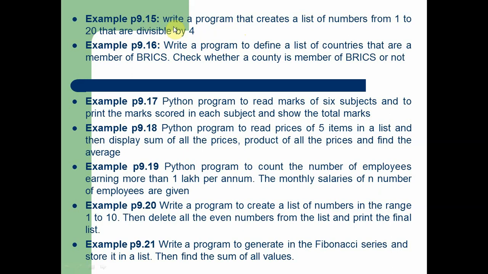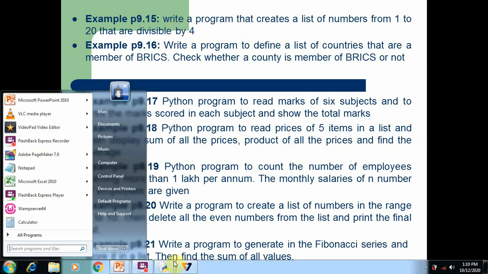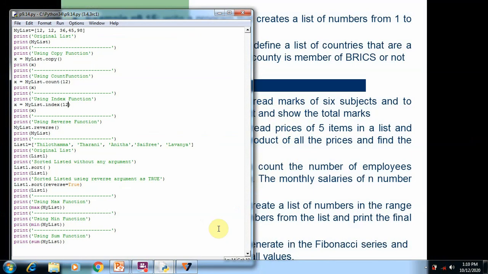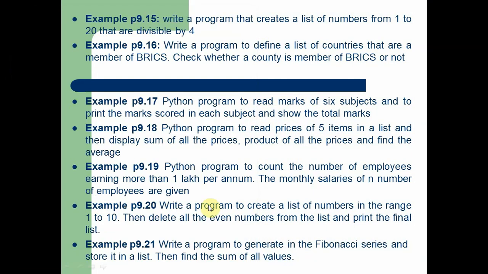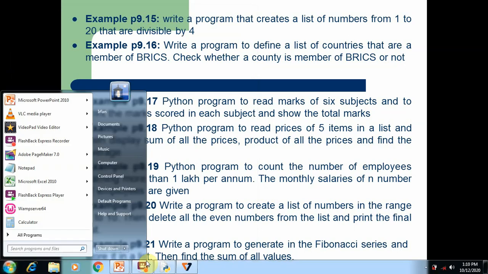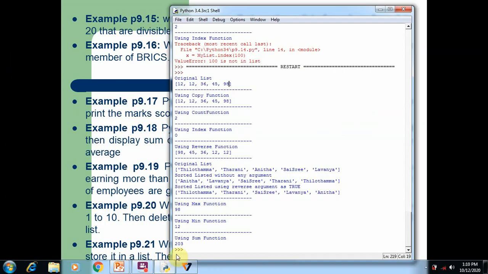The program is already in your book. So the same program is run here and we will try to execute the programs one by one. Now I am going to open program 9.15, which is used to print a range of values from 1 to 20 which are divisible by 4.